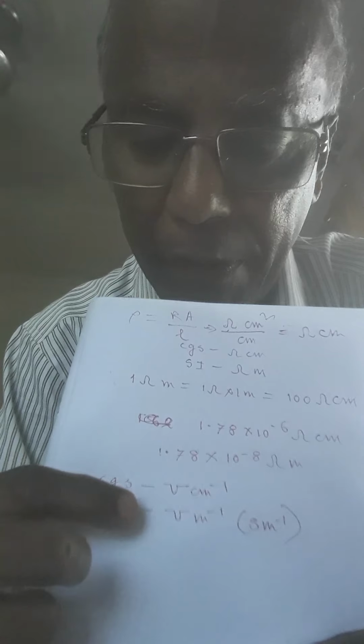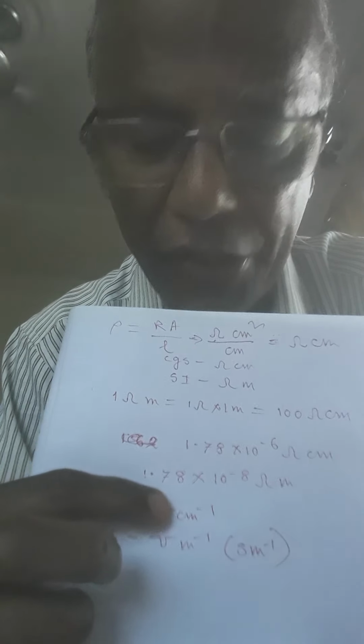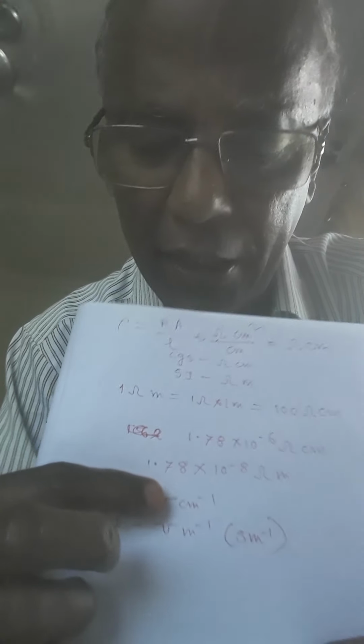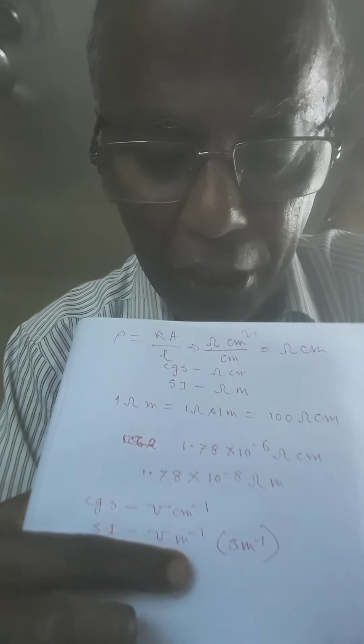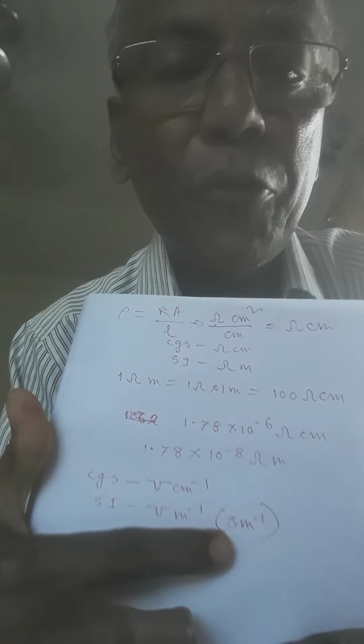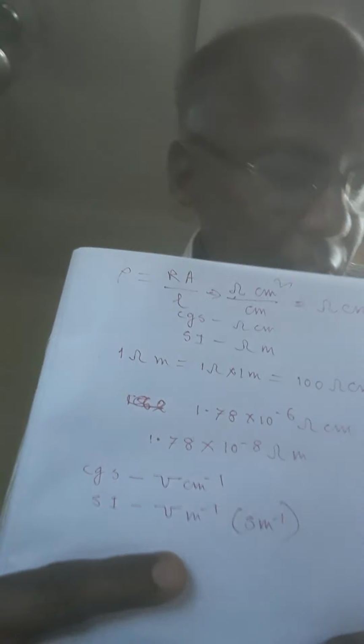In the SI system, it is mho per meter or Siemens per meter, Sm to the power minus 1. These are the units of specific conductance.